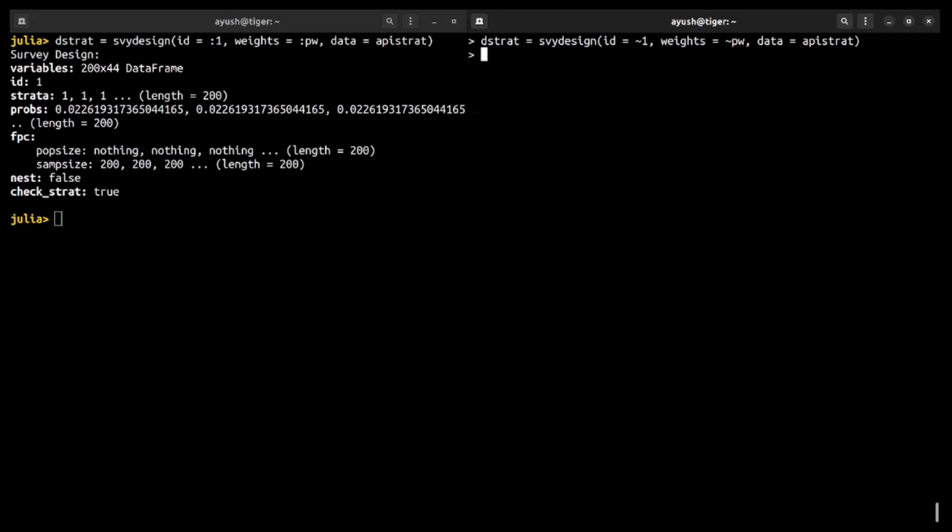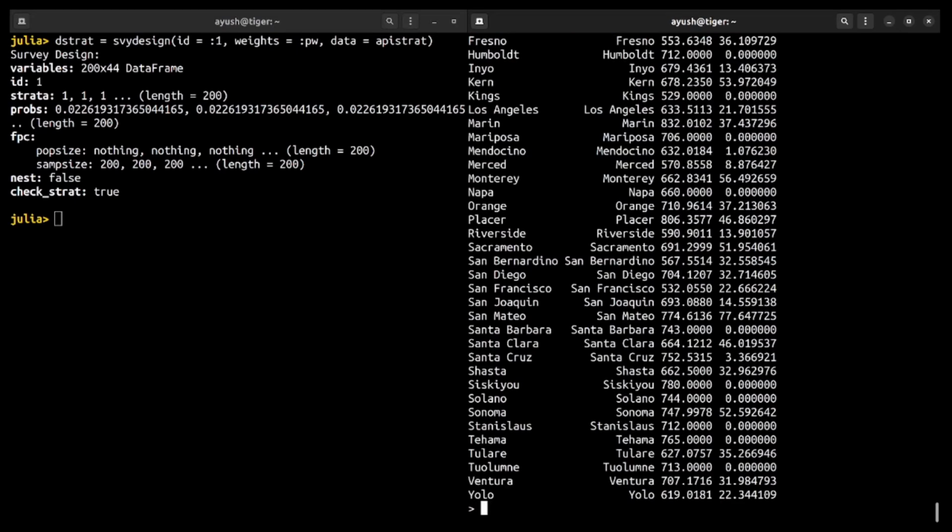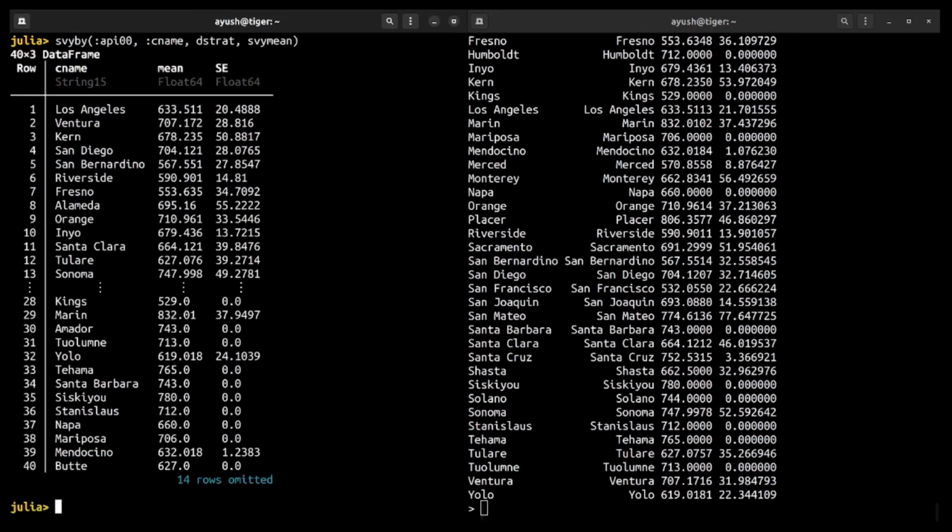So now we'll demonstrate the survey by function. This can be used to compute mean, quantiles, and total. In this example, we will compute the average of the API 00 score for each county. You see the similarity in the R and the Julia syntax. Again, instead of a tilde, we have a colon. We have not yet made these into keyword arguments. We are working on that. But you see that overall the syntax is quite similar.